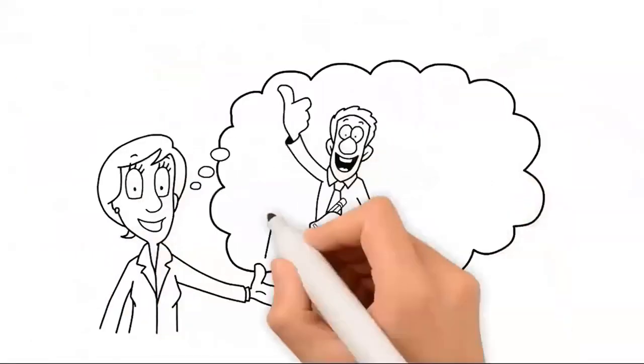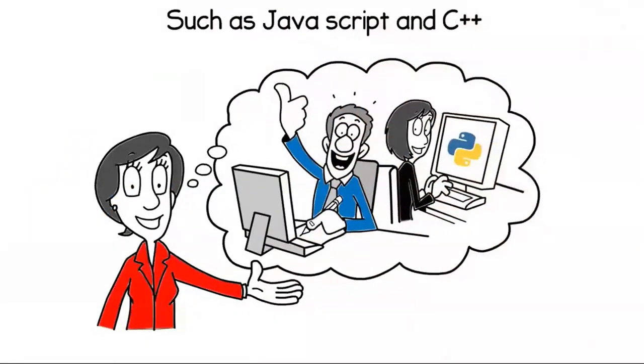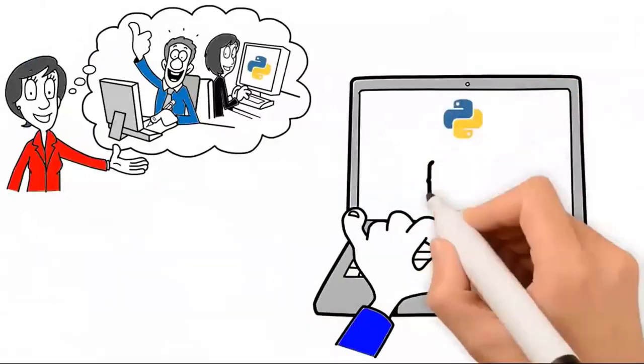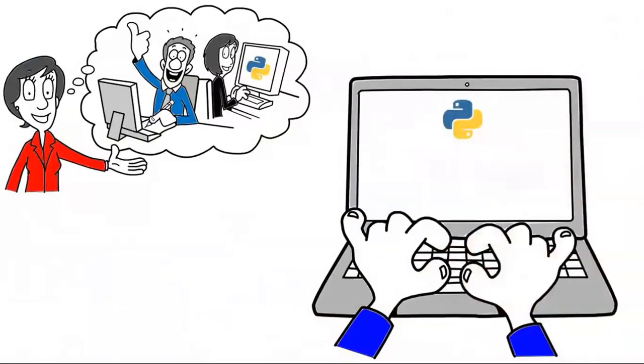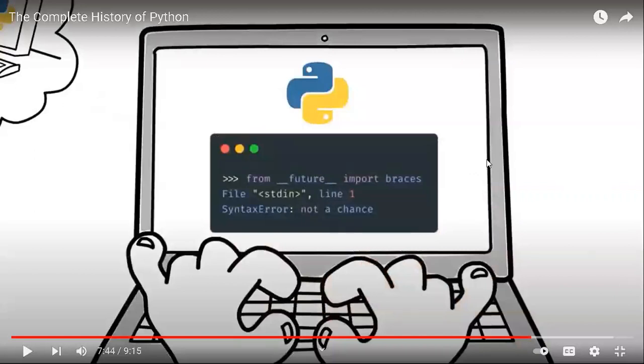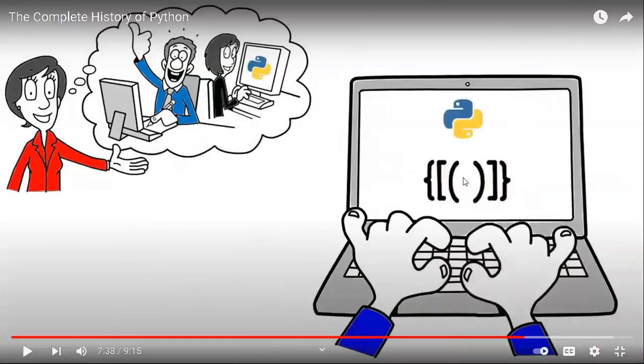Even though the Python programming language inspired the development of many other programming languages, such as JavaScript and C++, it has a lot of distinctive features, such as the fact that Python doesn't use braces to delimit code blocks. Indentation is mandatory in Python. This concept is very important: Python doesn't use any kind of braces. When we learn Python, we will see that these braces are generally not present, especially to represent a function or class, or any kind of looping, whereas we actually use braces in C or C++.